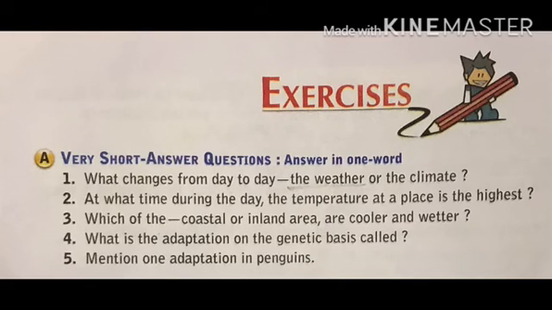Next question: what is the adaptation of the genetic basis called? The answer is permanent adaptation. And the last question: mention one adaptation in penguins. One adaptation of penguins is that their bodies are streamlined, which helps them swim underwater.